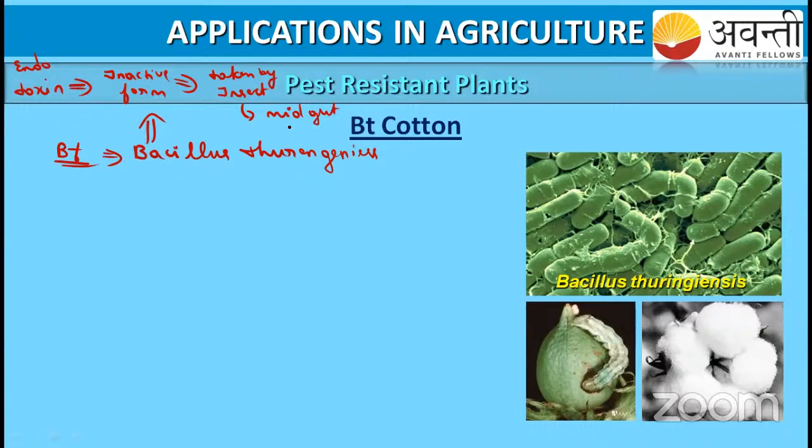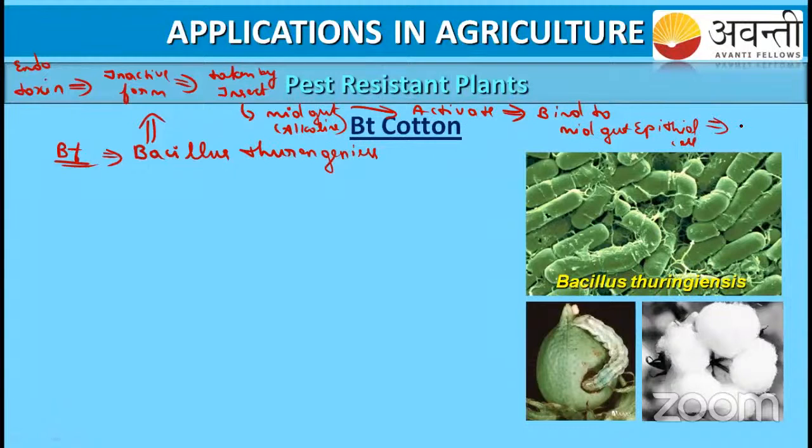In the midgut, we know that the pH is alkaline, right? In the alkaline pH, the toxin is going to be activated. Then it binds to the midgut epithelial cell.